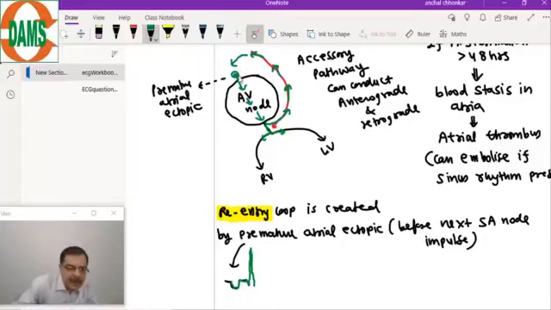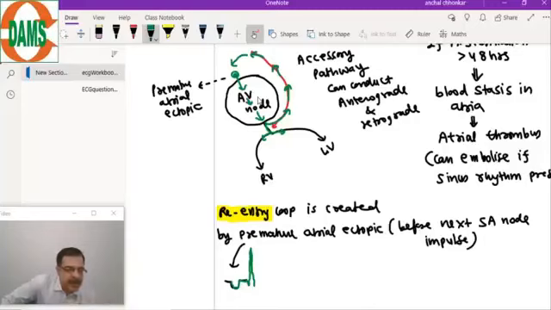So because of the premature impulse, it enters the AV node and depolarizes the ventricle, and at the same time it travels back to the atria very fast and makes a re-entry loop in the atria. If P waves are seen, they will be inverted P waves.